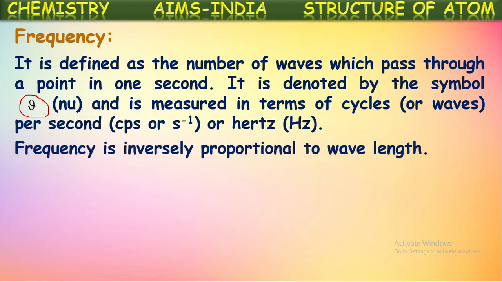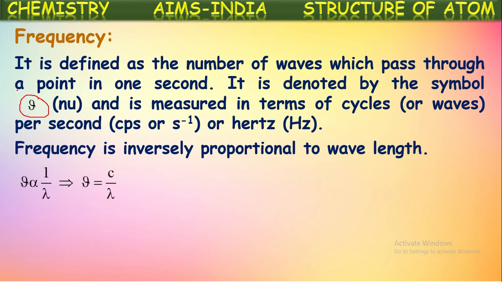And here frequency is inversely proportional to wavelength. Yes, if it is having greater wavelength, then the number of waves passing through a point per second will be less. That means frequency is less. And if a wave is having very less wavelength, then the number of waves passing through a point per second will be greater. That means frequency will be greater. In that way, frequency is inversely proportional to wavelength. If one is greater, the other one is smaller.